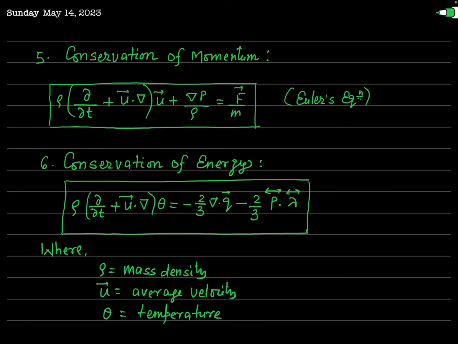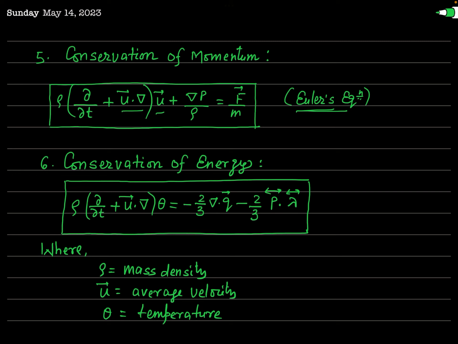Now, conservation of momentum. The equation which I have written for the conservation of momentum, which is called the equation of continuity for conservation of momentum, is best known as Euler's equation. Euler's equation is simply the equation of continuity for conservation of momentum, and generally we study it in hydrodynamics. This equation is given like this: rho times (del u by del t plus u dot del u) plus del P by rho equal to F by